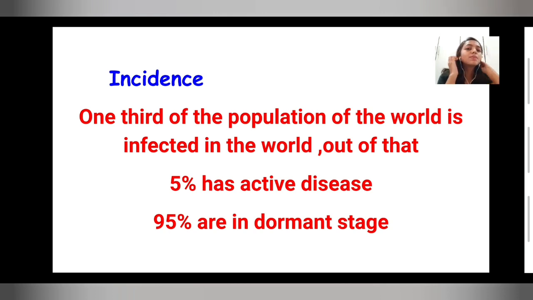What do we mean by the dormant stage? The bacteria that cause tuberculosis, that is Mycobacterium tuberculosis, are present in the person's body in the dormant stage. They do not produce symptoms, but if any triggering factor is present, they will start to show symptoms. Now they are not showing symptoms, so they are said to be in the dormant stage. In about 95%, the TB is in the dormant stage, right?